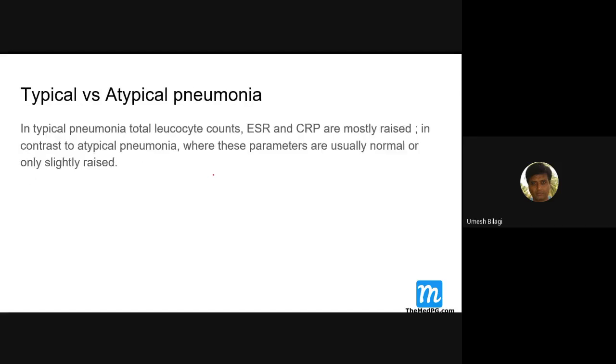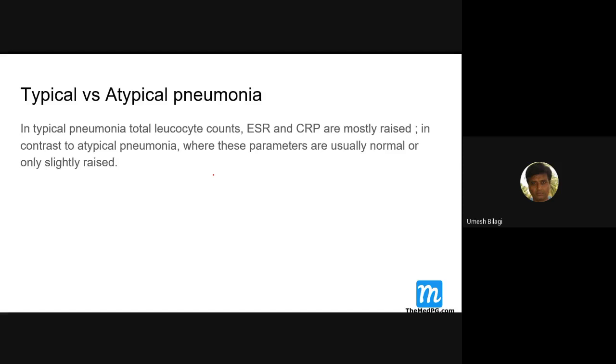So what is typical versus atypical? Clinically, typically, the patient comes with high grade fever, total leukocyte count, ESR, CRP all elevated like anything. Whereas in atypical pneumonia, clinically this will not be there. The patient will have a more smoldering course, walking like pneumonia. The patient comes comfortably to your clinic. Yes, sir, it's also called walking pneumonia. That's correct. So these are the typical versus atypical.